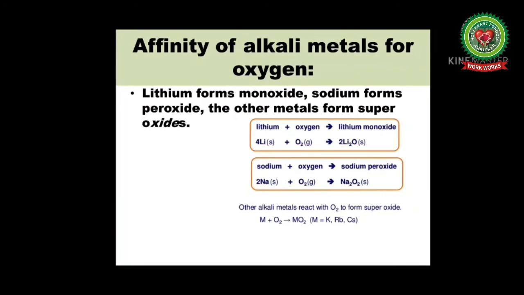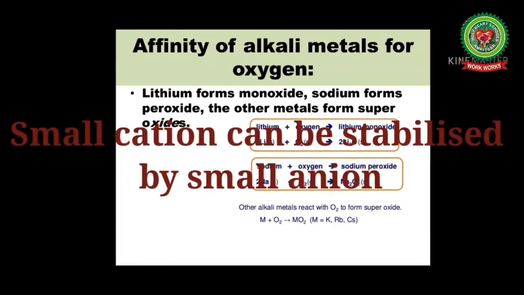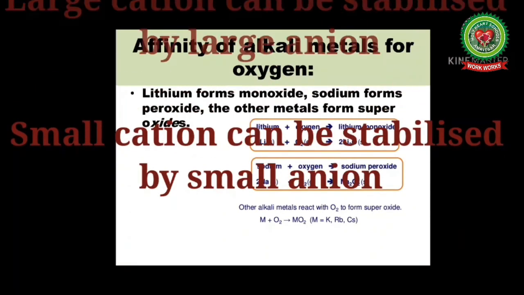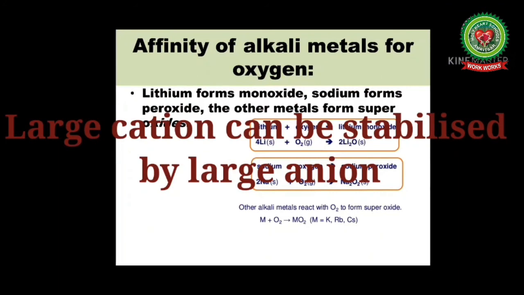Now, why is this the case that lithium forms monoxide, sodium forms peroxide, and the other metals form superoxide? The basic fact is this: a cation with a strong electrical field around it is stabilized by an anion with a strong field, and a cation with a weak field is stabilized by an anion with a weak field. Or simply, a small cation can be stabilized by a small anion, and a large cation can be stabilized by a large anion.